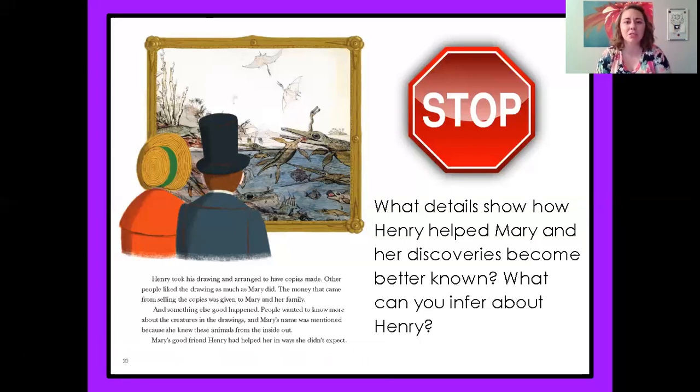So what do you think about a person who basically is donating their skills so other people can make money? I would definitely think that Henry is very generous. Okay, so I might infer that Henry is a very generous person because he is making these drawings for Mary so that way she can sell them to support her family.